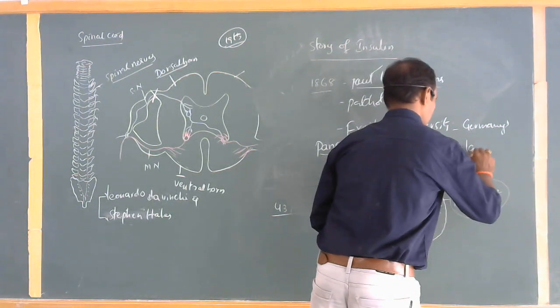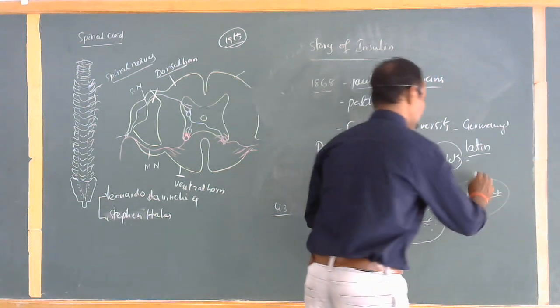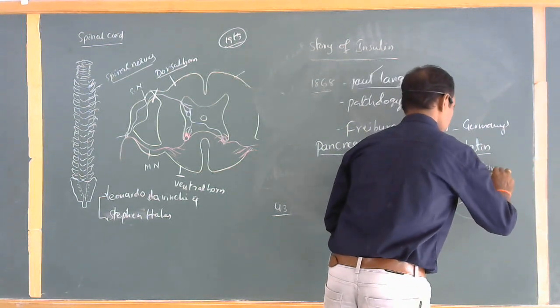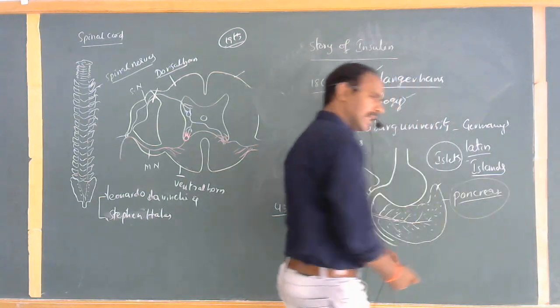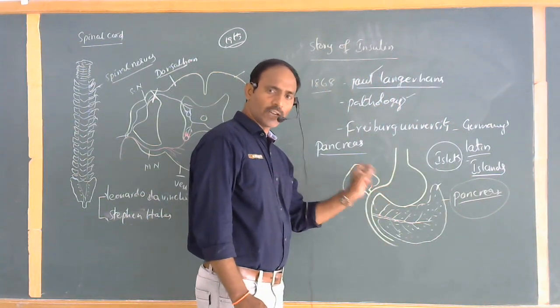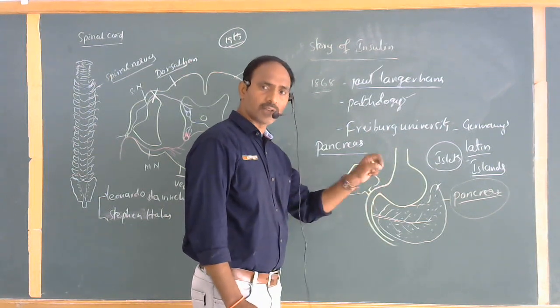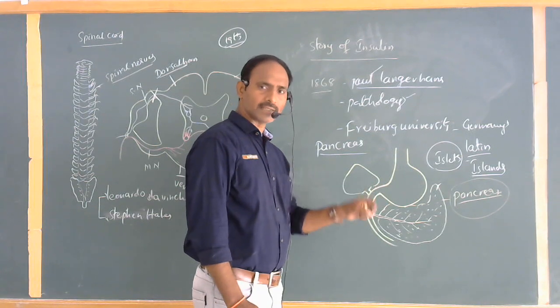The word derives from the Latin language, where islets means islands. These cells were entirely different from the remaining cells of the body, looking like islands, entirely separated cells.